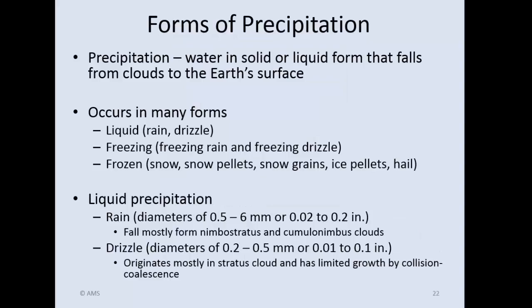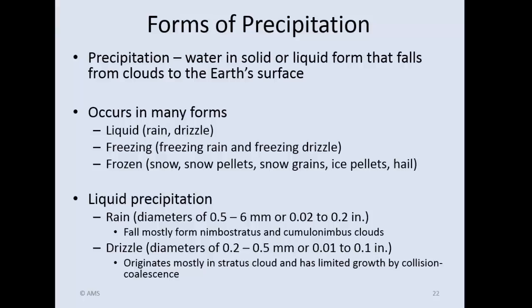All right, so precipitation, by definition, is water in solid or liquid form that falls from clouds to Earth's surface. Now, you can see in the second bullet, we can get liquid precipitation. It's going to be rain or drizzle. The difference between rain and drizzle is simply the diameter size of the water droplet. We can get freezing precipitation. This is liquid water that falls through the atmosphere, but it freezes on contact with the ground. We call that freezing rain or freezing drizzle.